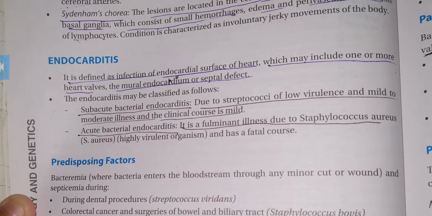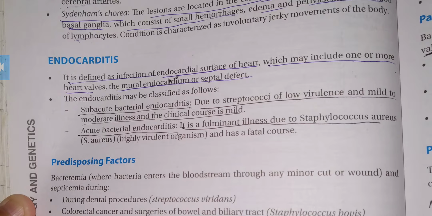Endocarditis is defined as an infection of the endocardial surface of the heart. Means here the endocardial layer of the heart will be infected. The myocardium and pericardium we have dealt with. So the endocardial surface of the heart will be infected, which may include one or more heart valves, the mural endocardium or a septal defect. Endocarditis is classified into two types.